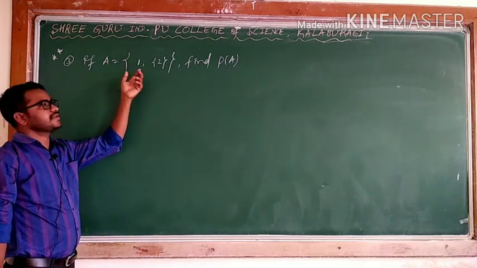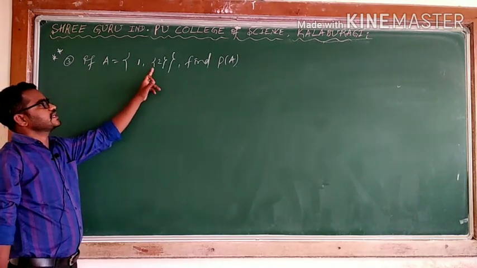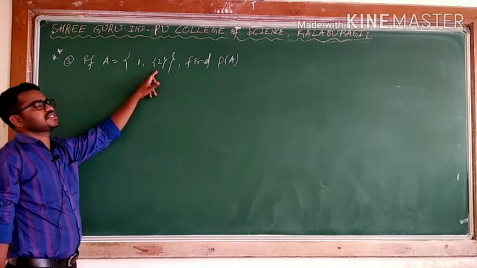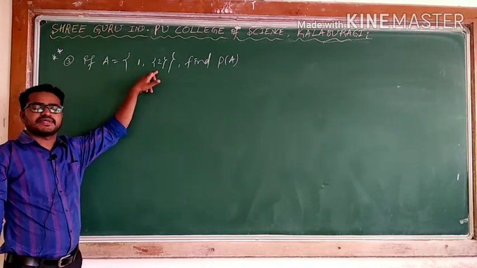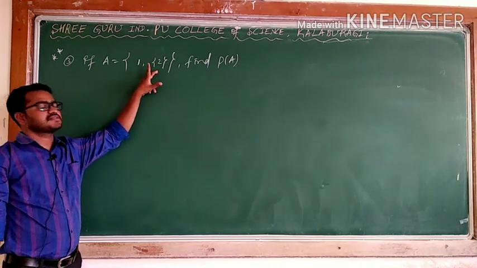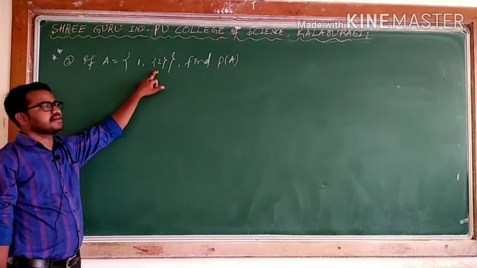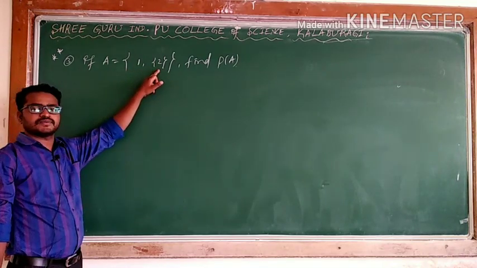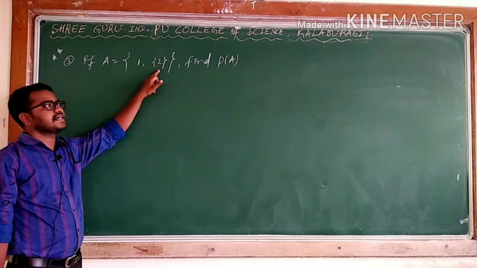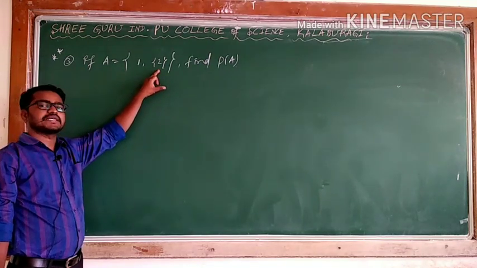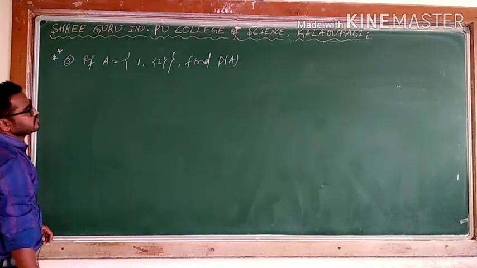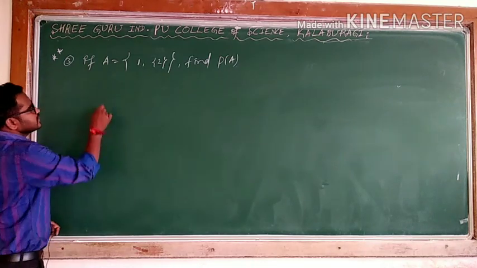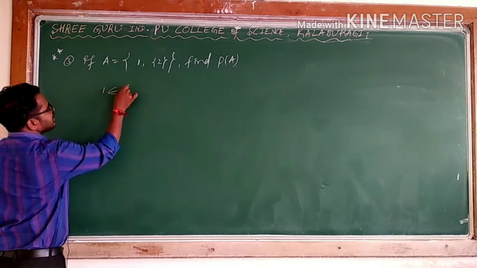2 elements. What are the elements? 1, and instead of 2, 2 is covered by a flower bracket, because the brackets are very necessary here. When I am saying 1 is the first element, what is the second? It is not 2, it is flower bracket of 2. If you want to find P of A, can I say 1 belongs to capital A?